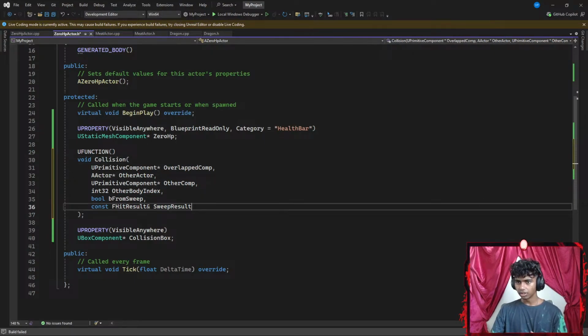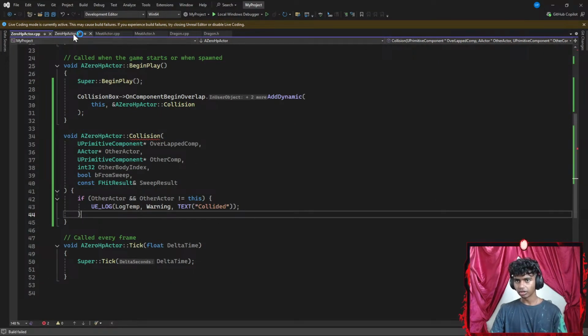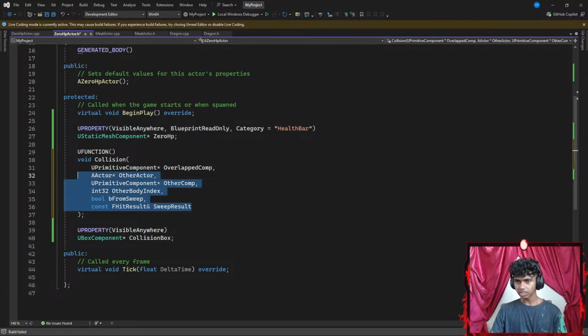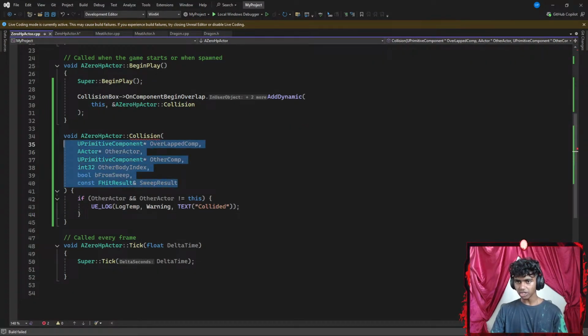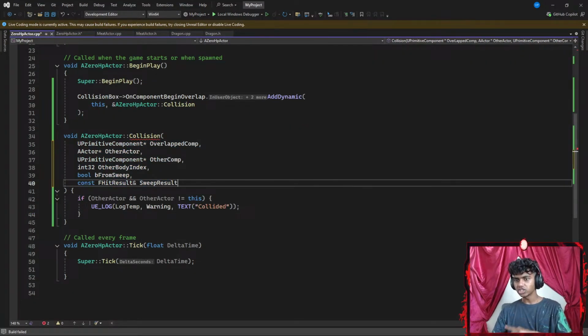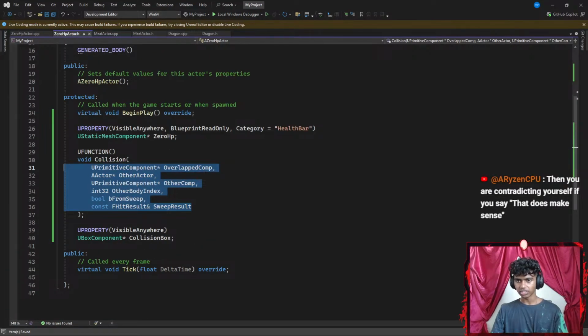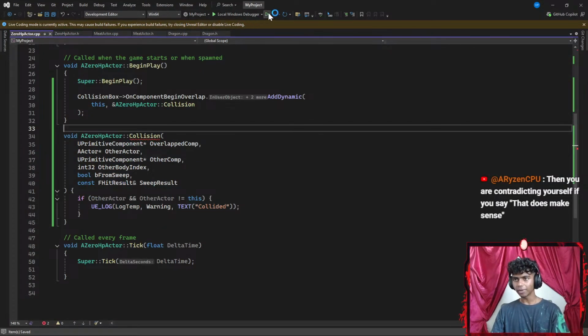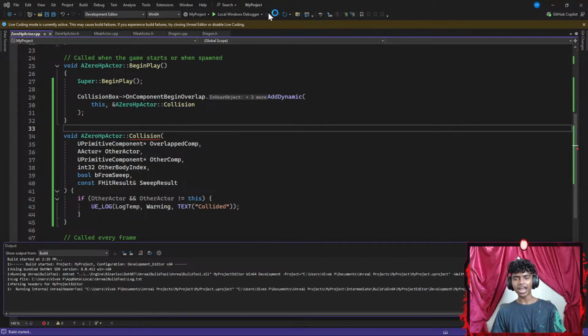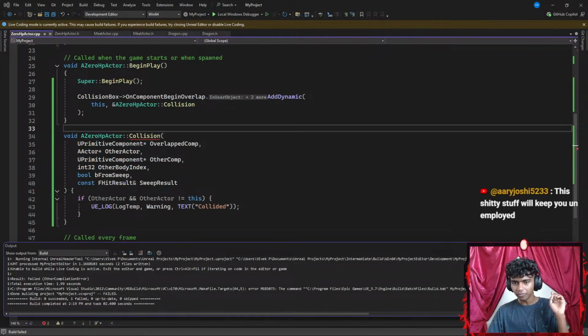Okay, there we go. Now, once I'm done with this collision, I'm going to go all the way here. Let me go ahead and copy this part. Okay, and then go inside here and paste this part here. There we go. I changed my function names and it is called collision now. It's other actor. Okay, let's hit Control S to save the code. If I run the command and see what happens. And guys, if it didn't work this time, I might actually watch a few tutorials off stream.